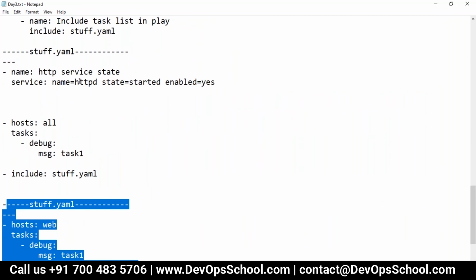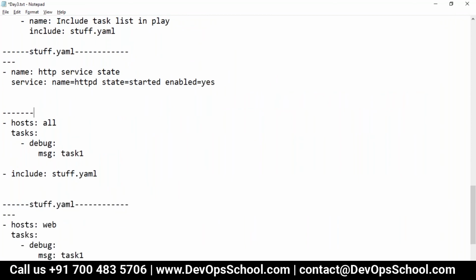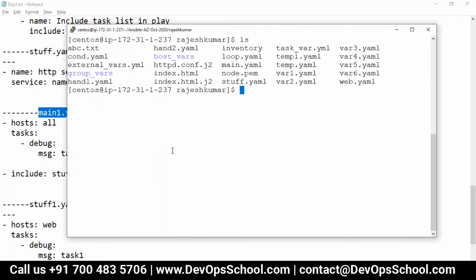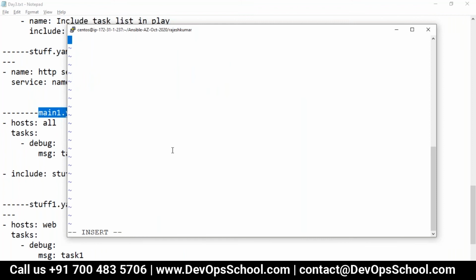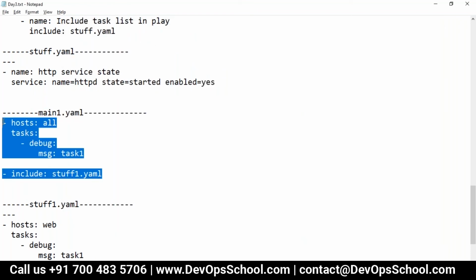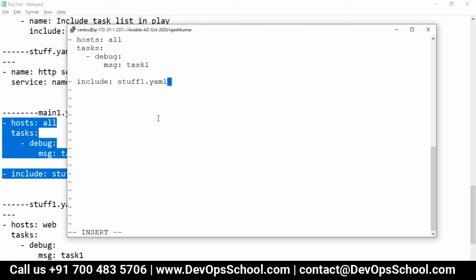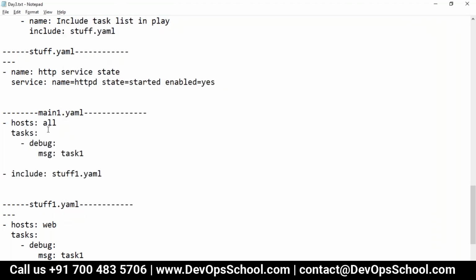So here I'll store in main one dot YAML and stuff one dot YAML here also. So the question was how to manage multiple tasks, complex, so many tasks and so many plays, and it is answered. It's very simple. Reference URL also I have given, so you can check it out. By the way, I want to do local host only. This one also local host.